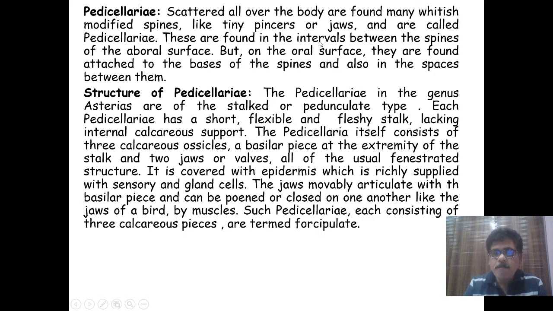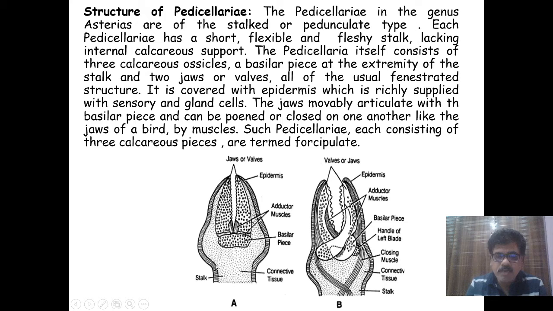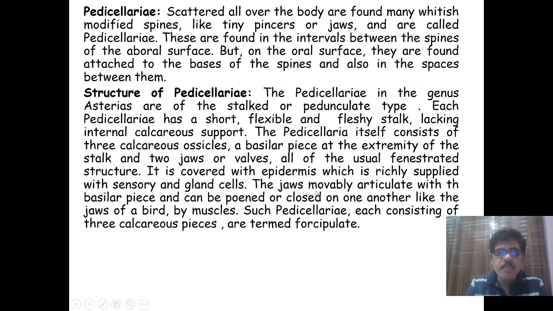What are these? A basilar piece at the extremity of the stalk, and the two jaws or walls. So it has three ossicles: one is the stalk at the basal part, and these are the two walls or the jaws. Here is the stalk and these are the two walls or jaws, all of the usual fenestrated structure.